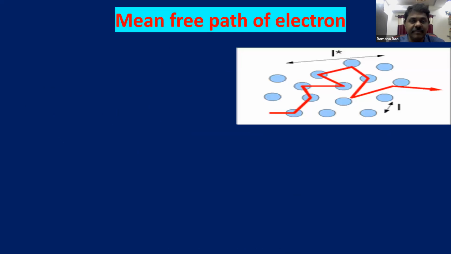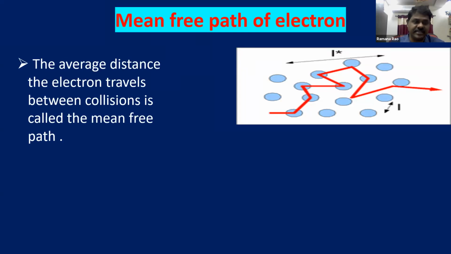Before learning drift velocity, we should know what the mean free path is. Already you have this concept in first year kinetic theory of gases, where we considered the mean free path of the gas molecules. Here we have to consider the mean free path of the electrons inside the metallic conductor. You can see the fixed positive ions, and the electron collides with the positive ions and follows different paths. After colliding, it moves in another direction. The average distance the electron travels between collisions is called the mean free path.